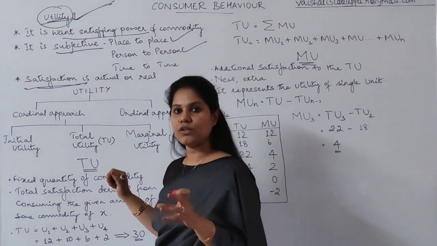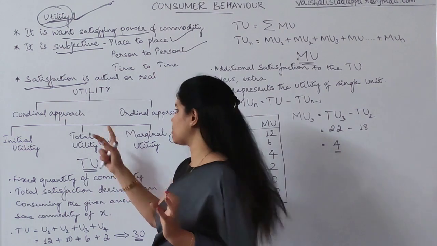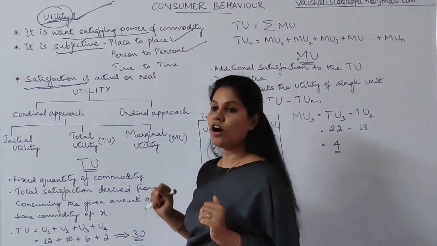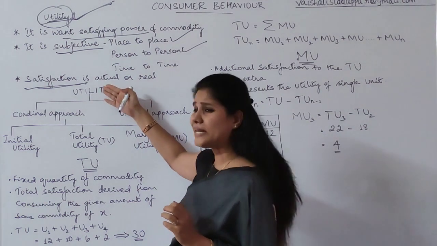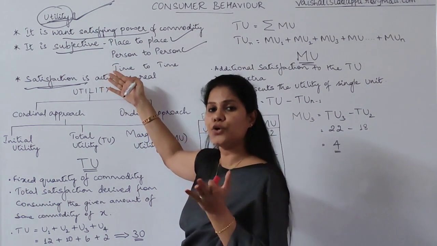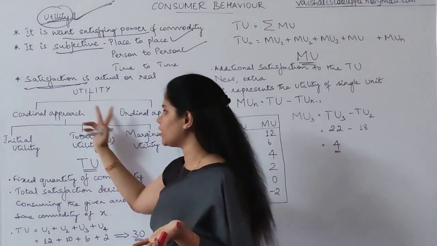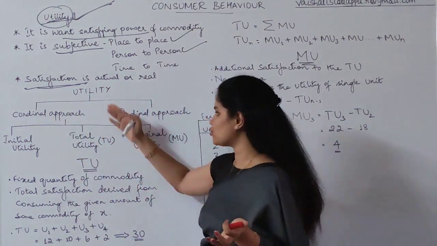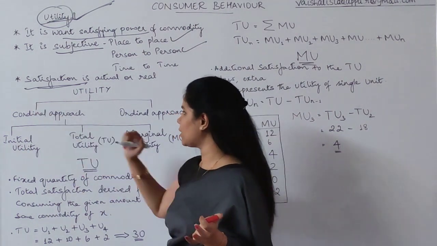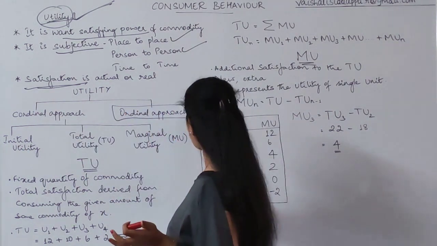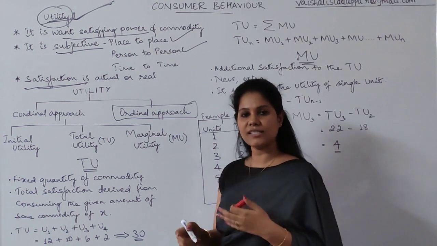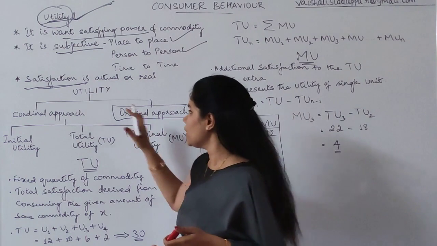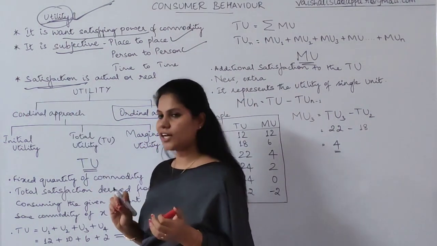In measuring utility, we have two approaches here. One is the cardinal approach, another one is the ordinal approach. Measuring utility is already impossible, but to develop basic theories, they came up with two different measurements. One is the cardinal approach, another is the ordinal approach. Let me go with the cardinal approach. The ordinal approach, I'm going to keep for future classes. We have a concept for this, so we're going to discuss it in the future classes. Right now I'm going to talk about the cardinal approach.